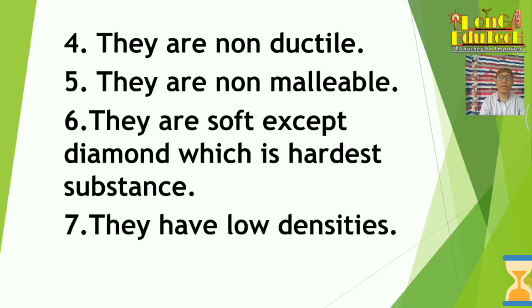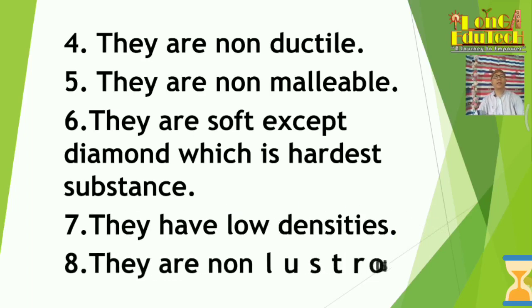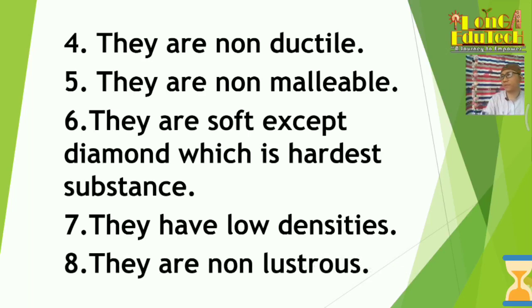Metals have high density, but non-metals have low density. And number eight, they are non-lustrous. Metals are lustrous, beautiful, right? But non-metals are not. They are dull black. For example, your pencil lead is dull black, though it has a slightly shining appearance. But generally, non-metals are dull and non-lustrous.